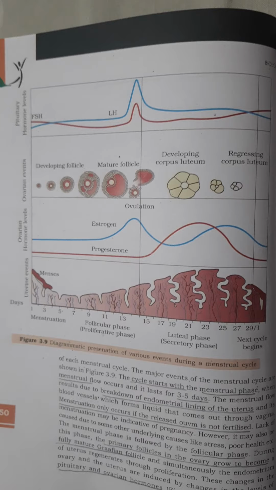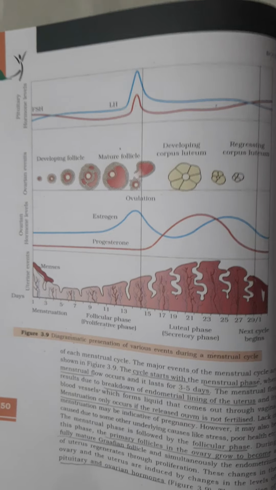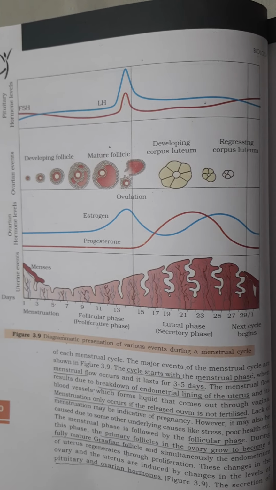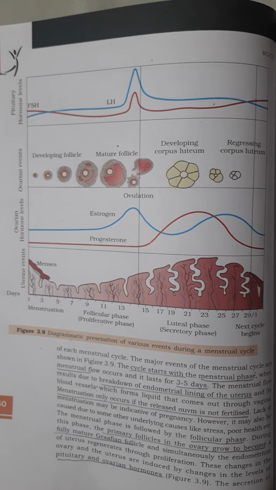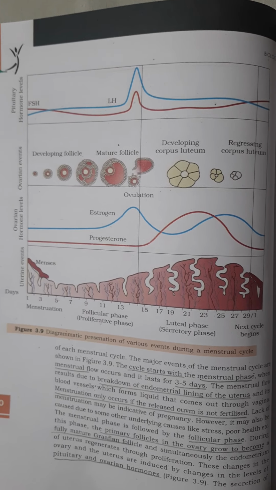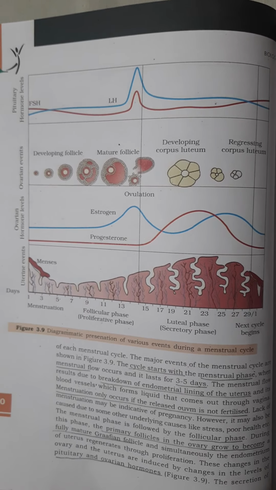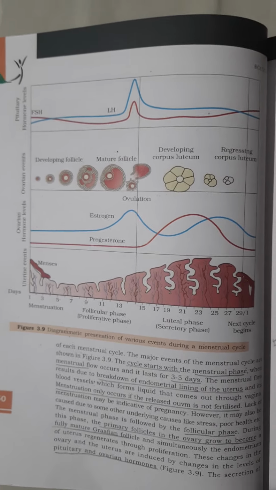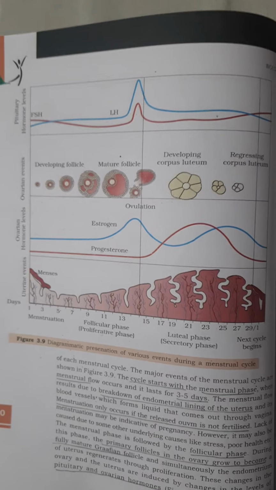Hello students, in this lecture video I'll be covering and describing one important concept of the changes that occur during the menstrual cycle. From your board point of view, this graphical representation is very important. Certain conceptual questions or case studies can come out of this. Generally a 5-marker question can come from this diagrammatic representation. So let us see what are the key points to remember.